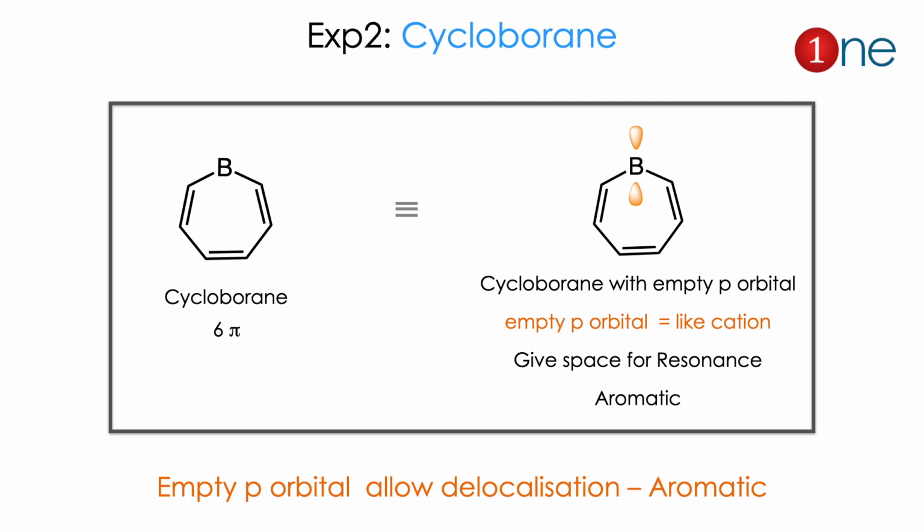Then the second example, cycloborane. Here I have given you cycloborane, where borane is there along with 3 conjugated double bonds. Here borane is unusual, it has an empty p orbital, that's why it's considered a Lewis acid. So what can this empty p orbital do? It is like a cation. It can help the electrons to rotate around, so it gives the space for resonance. So if you count the pi electrons, it is aromatic. So an empty p orbital can allow the delocalization.